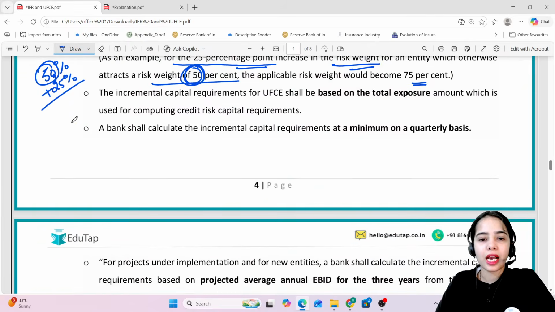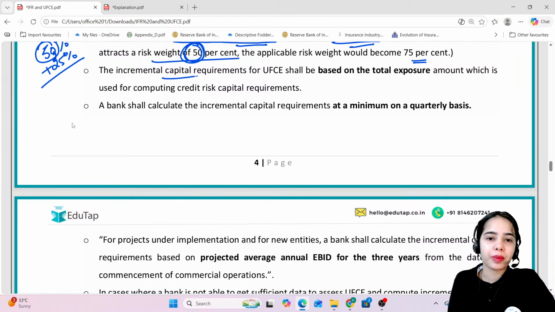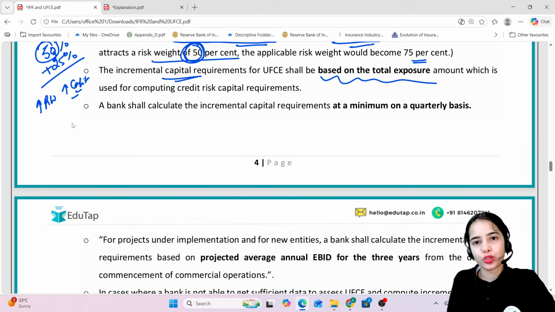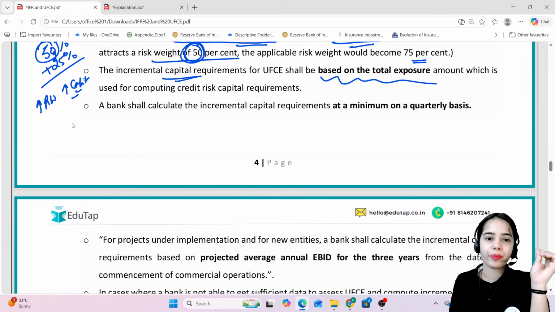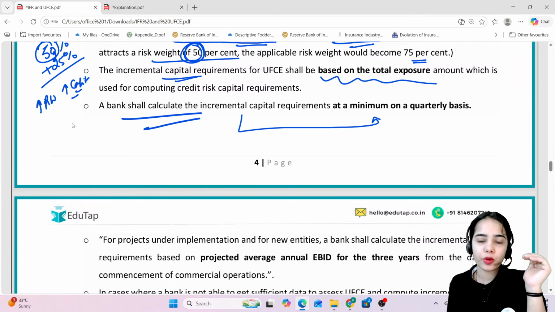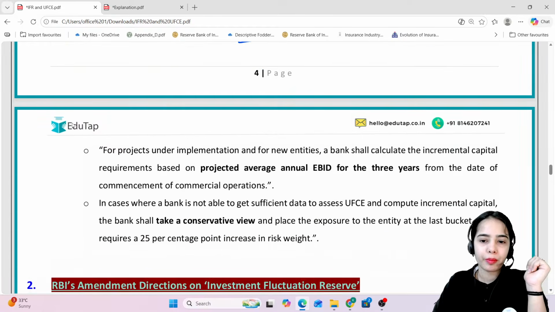The incremental capital requirement: against the higher risk weight, higher capital has to be maintained. So this shall be based on the total exposure. So the risk weight will be on the total exposure, total loan. The capital that has to be maintained should also be against the total exposure. A bank shall calculate the incremental capital requirement at a minimum on a quarterly basis.